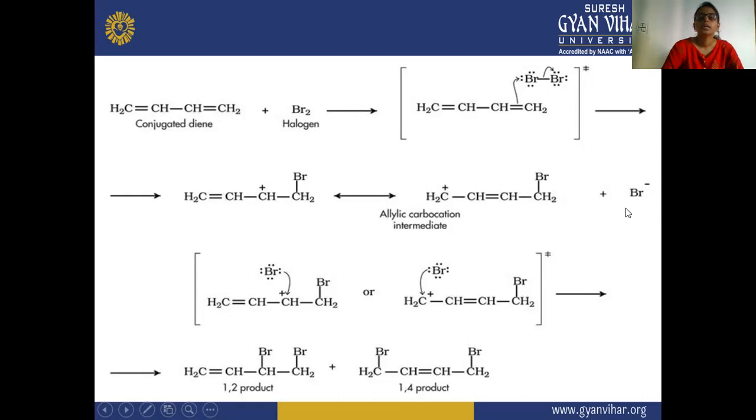After that, the Br negative can attack this position, or it can attack this position also. This is a carbocation intermediate. So there is a 1,2 addition and also a 1,4 addition. This intermediate will show this step. Here Br is attacking the carbon atom that has the positive charge, and the products formed will be the 1,2 product or the 1,4 product.